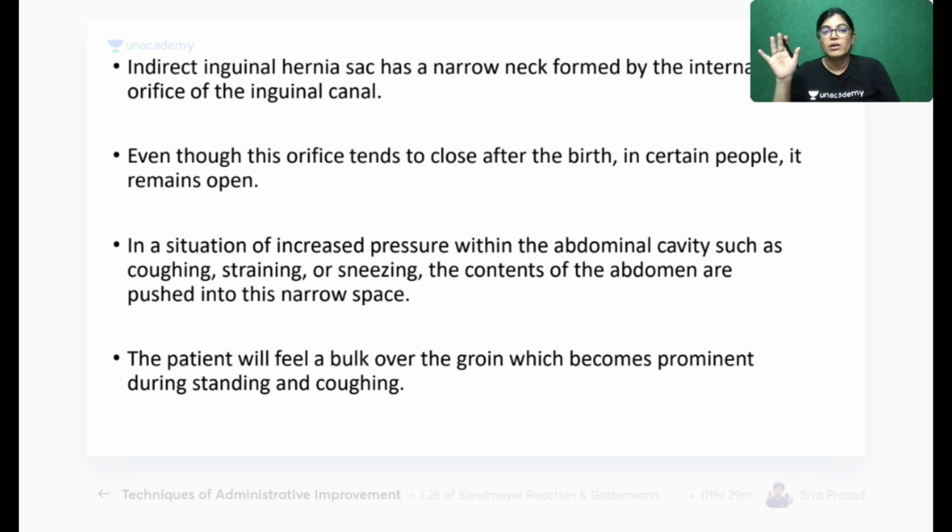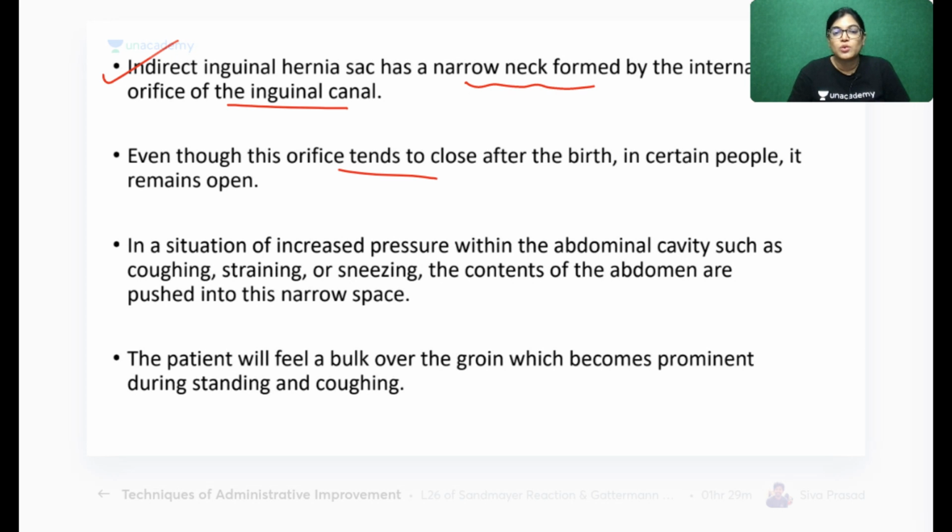I have written all the details because it is important: at times MCQs or clinical questions will come, and they will include signs and symptoms also. So I have included all this information, which will help you solve these MCQs easily. The indirect inguinal hernia sac has a narrow neck formed by the internal orifice of the inguinal canal.